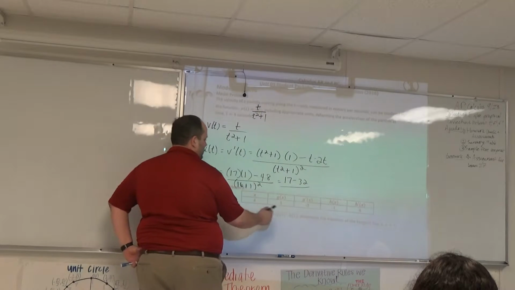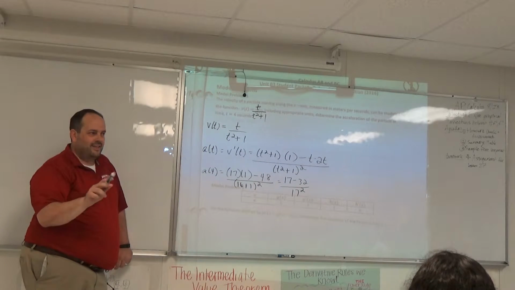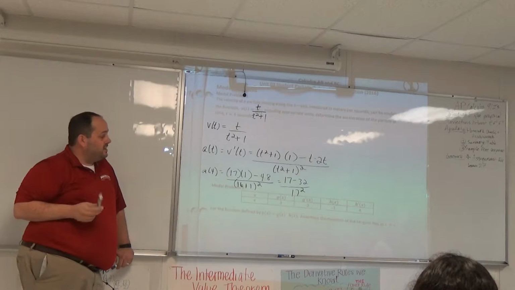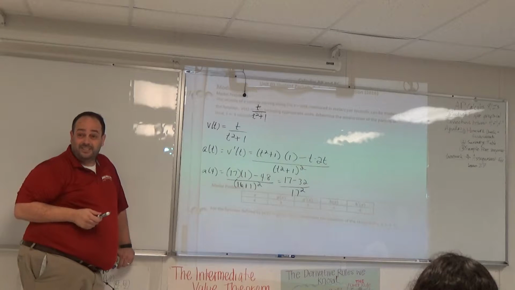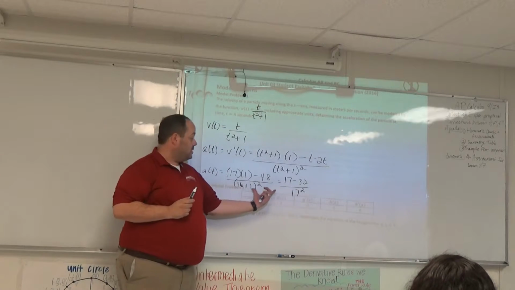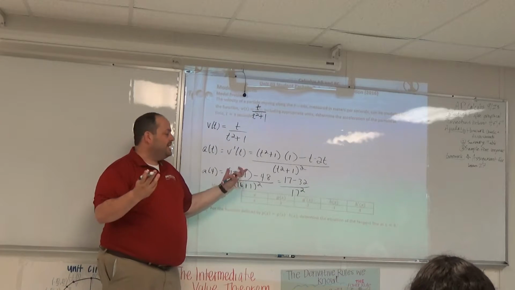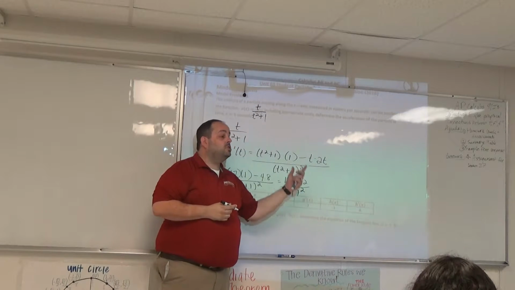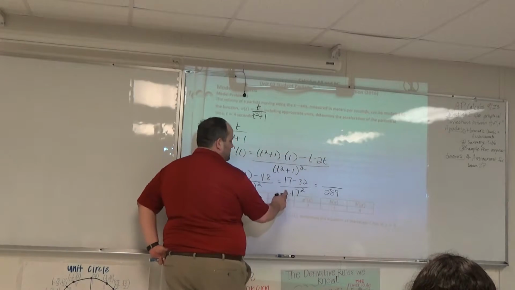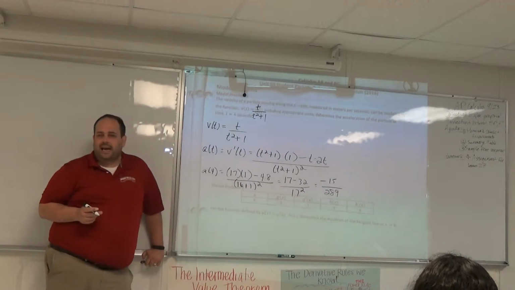17 minus 32. Anybody have 17 squared handy? 17 squared? Yeah. Okay, here's the good news. If this was the free response part of the test, you could stop here. You could also stop here. These are both safe stops. In the event that it is 289, there you go. I knew somebody besides me was packing that. 17 squared is 289, 17 minus 32 is negative 15. Negative 15 over 289, love it.